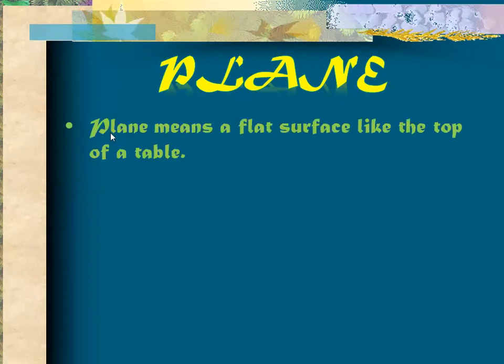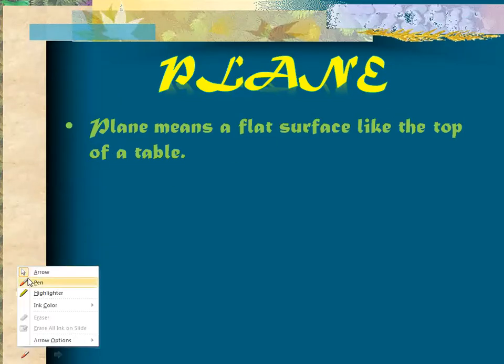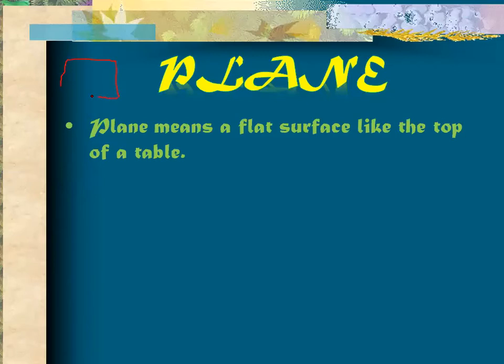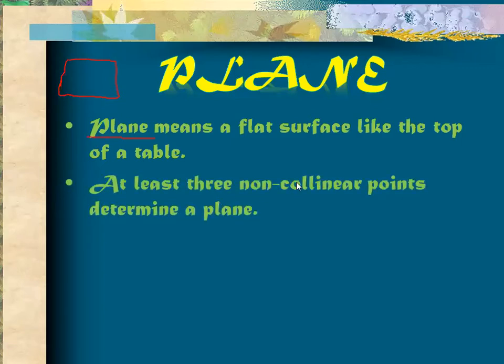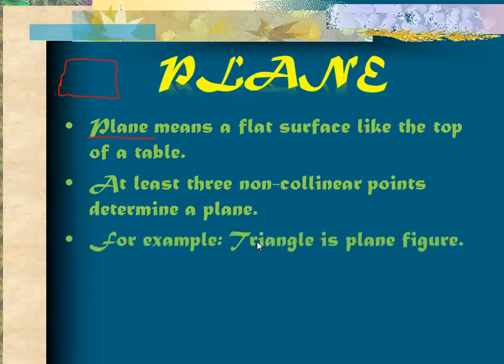Now, the next definition is of plane. What is a plane? It is not the plane that flies in the sky. I'm not talking about that plane in which you travel. In terms of definition, a plane means a flat surface like the top of the table. Just suppose this is the top of your table. This flat surface is called a plane. At least three non-collinear points determine a plane. For example, a triangle is a plane.